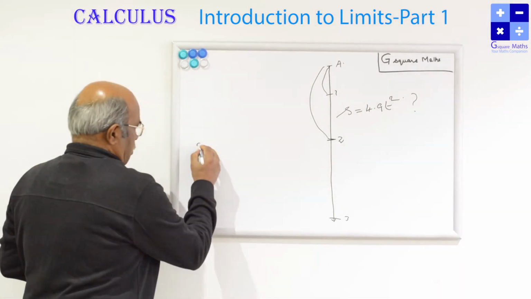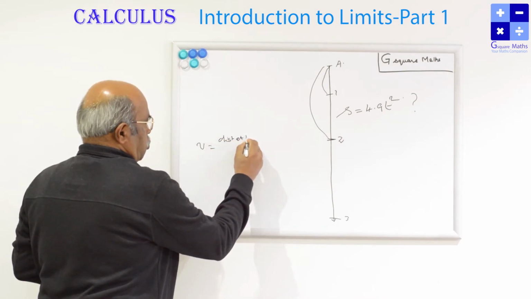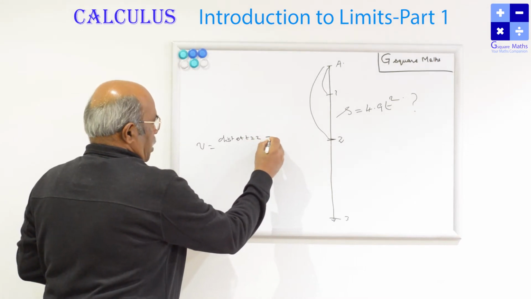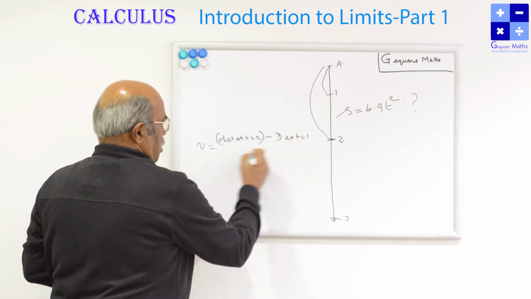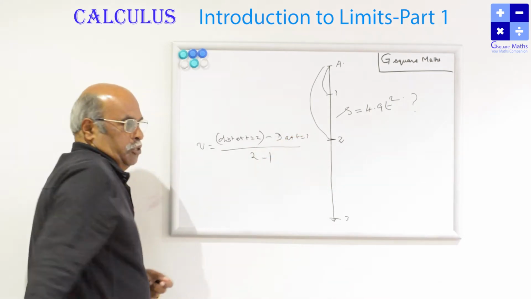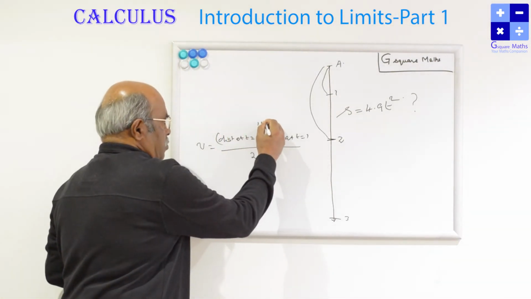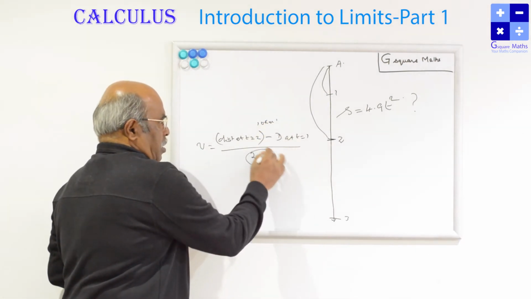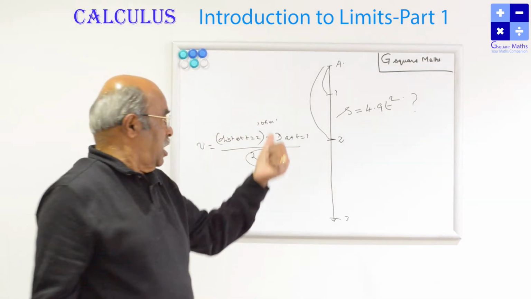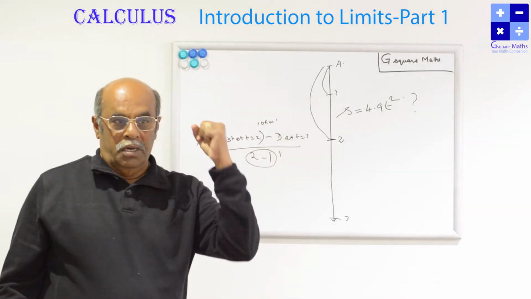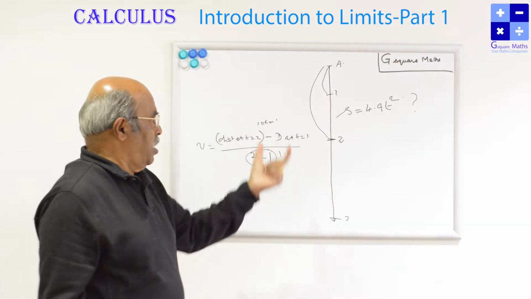So the velocity is equal to the distance at t equal to 2 minus the distance at t equal to 1, divided by the time lapse, 2 minus 1. So for example, this distance will be 10 kilometers, and this is 1 hour. So we can say the average velocity of the object is 10 by 1, that is 10 kilometers per hour, or seconds or minutes, whatever it may be. So you will get the speed.